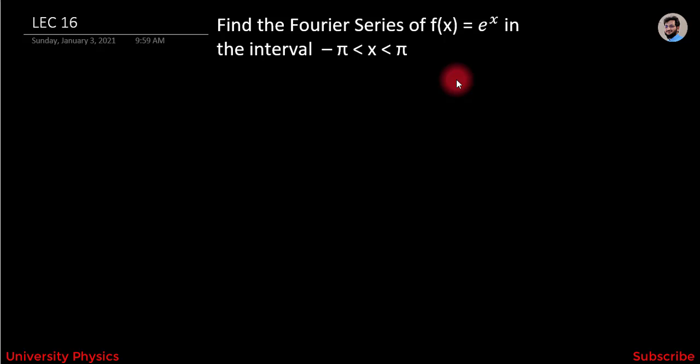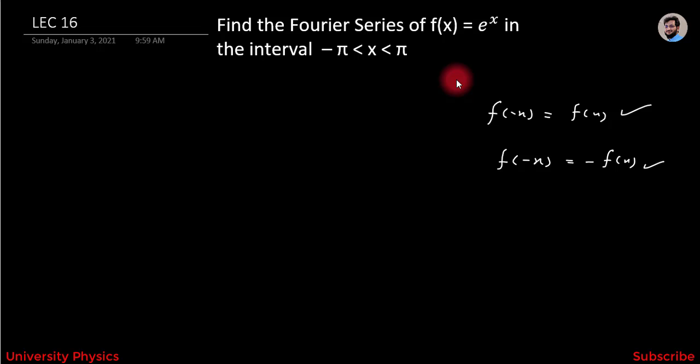Friends, we know that for an even function f(-x) must be equal to f(x), but in case of an odd function f(-x) must be equal to -f(x). This one is the condition for an even function and this one is the condition for an odd function.